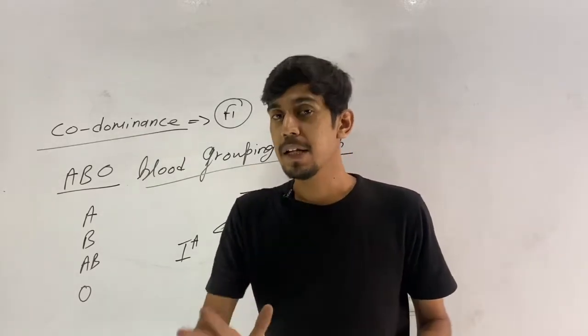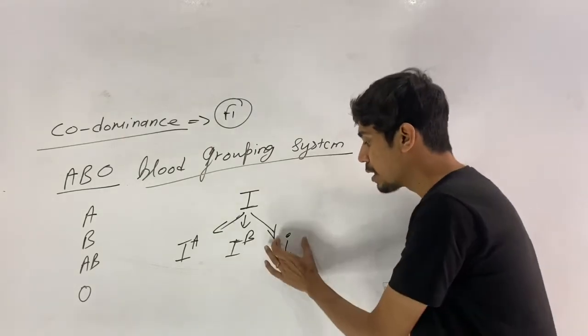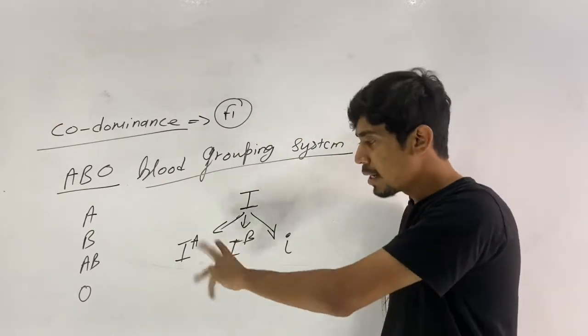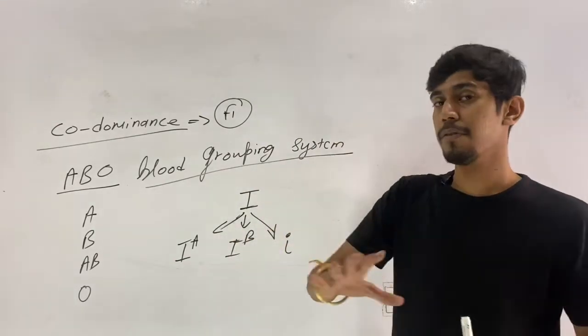It does not form any sugar. It forms sugar, sugar type A. These are just different forms of sugar which are produced at the surface of RBC.